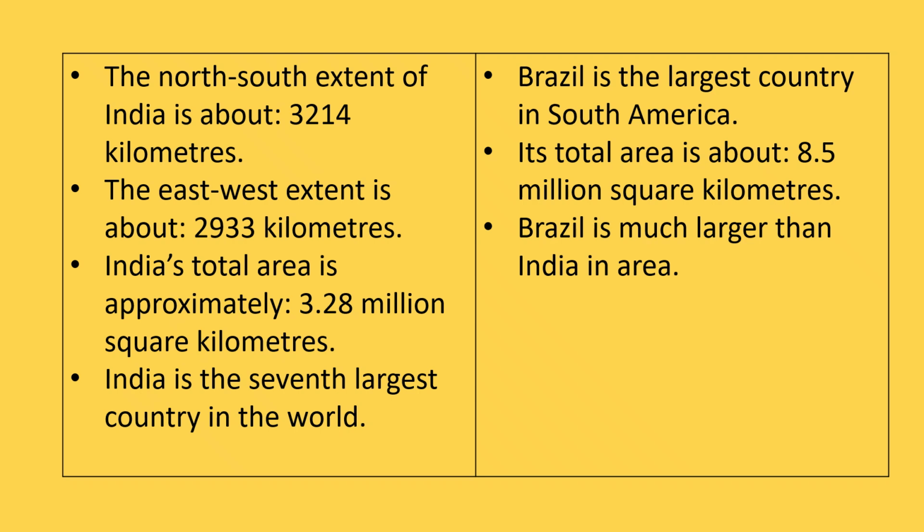The north-south extent of India is about 3,214 kilometers. The east-west extent is about 2,933 kilometers. India's total area is approximately 3.28 million square kilometers. India is the seventh largest country in the world. While Brazil is the largest country in South America, its total area is about 8.5 million square kilometers. Brazil is much larger than India in area.